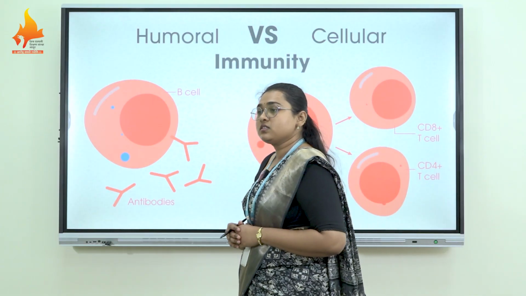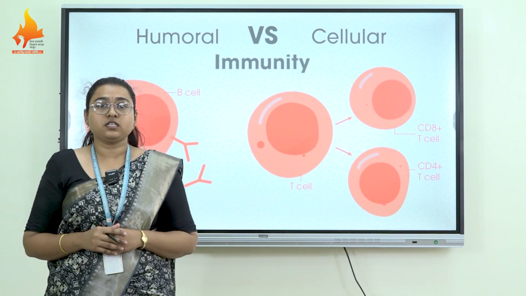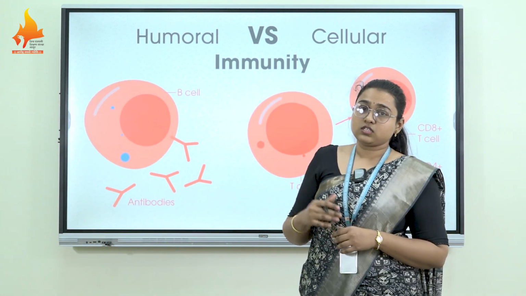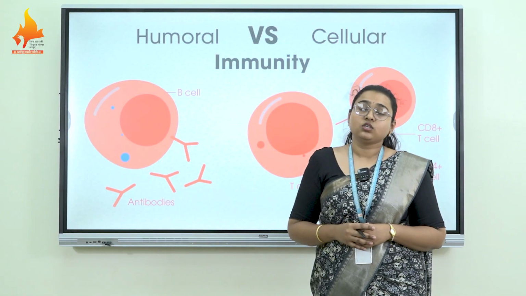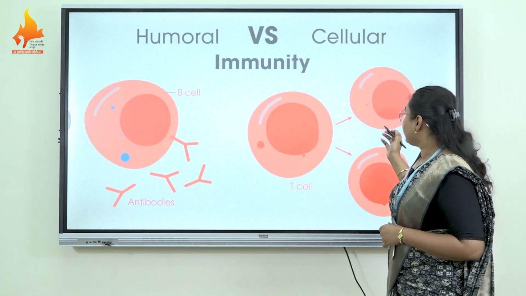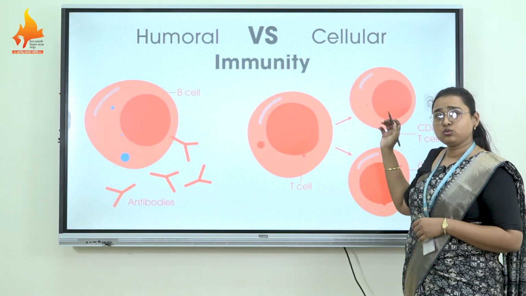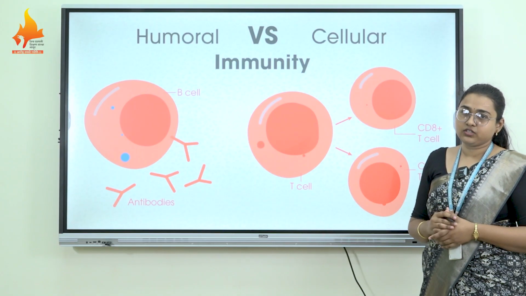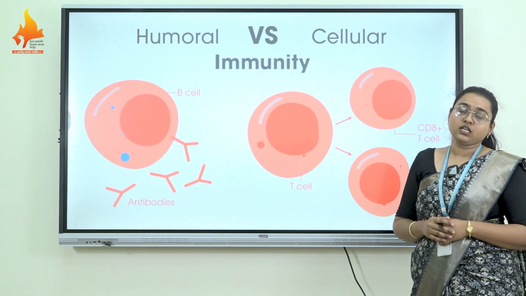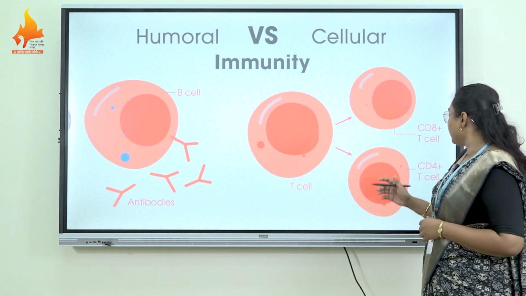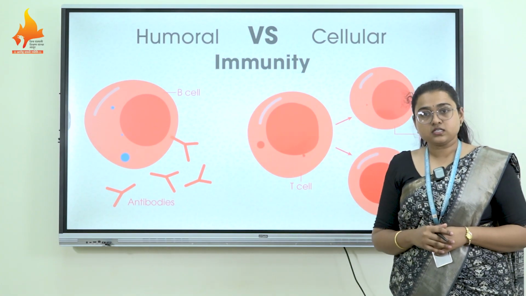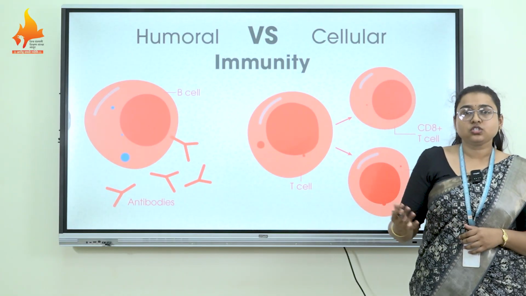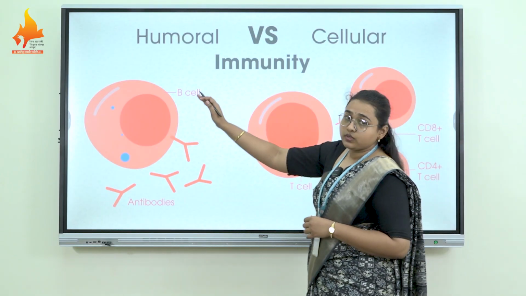In the previous lecture, we discussed the immune response generated by the human body. One is the cell-mediated or cellular immune response, and the other is the humoral immune response. The cell-mediated immune response includes two types of cells. One is CD8 plus cells, CD being cluster of differentiation. The CD8 plus cells are also known as T cytotoxic cells. Then there are CD4 plus cells, the T helper cells, which help the other lymphocytes in the generation of immune response.